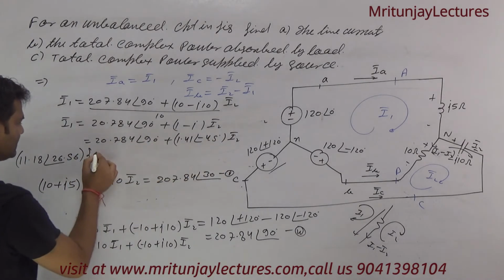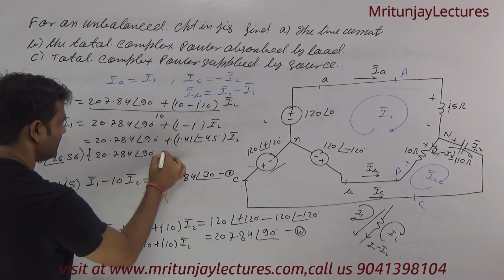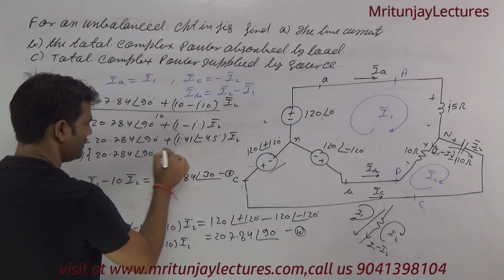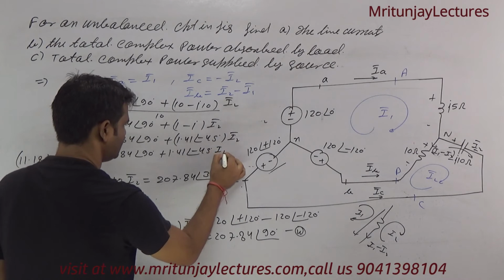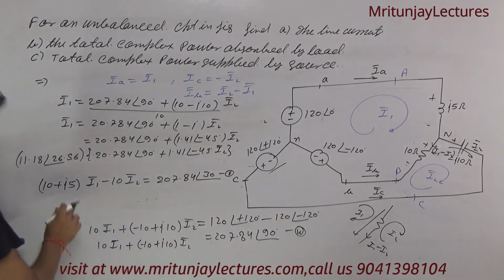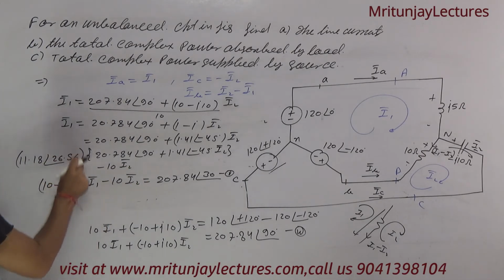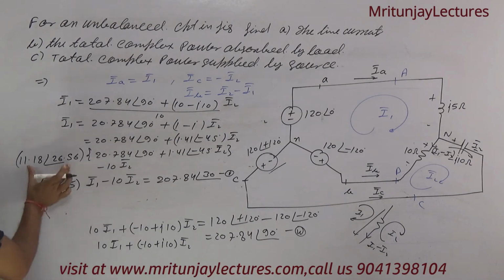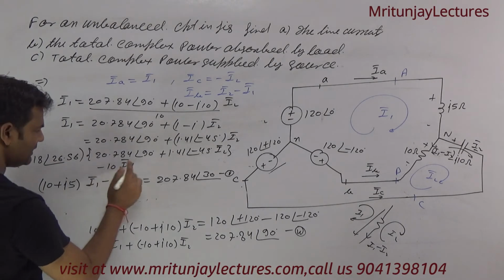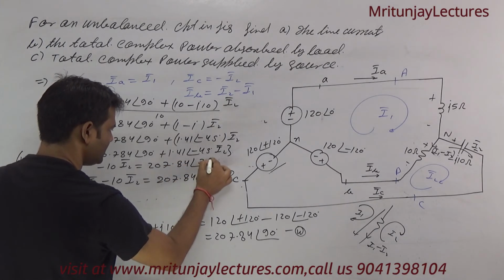So what about I1? I1 is like this one: 20.784 at the angle 90 degree plus 1.41 at the angle minus 45 degree into I2. Okay, minus 10 I2. Okay, if this value is put here in equation number 1, then I1 is put like this, and this one is also represented like this one, minus 10 I2, this will equal to 207.84 at the angle plus 30 degree.